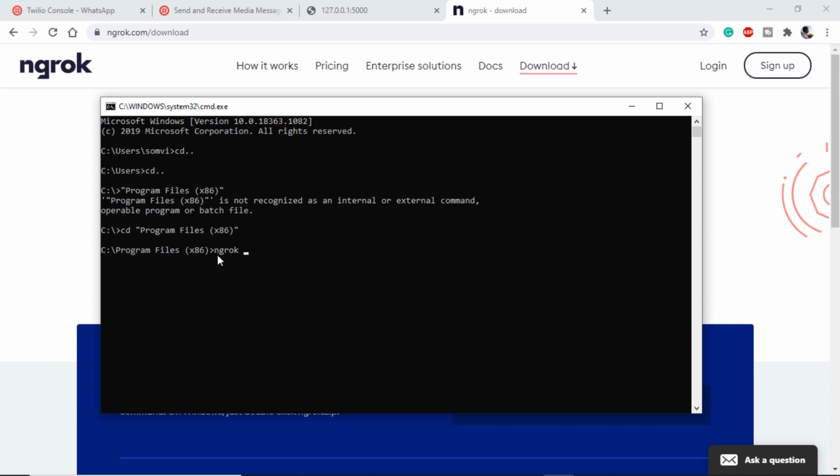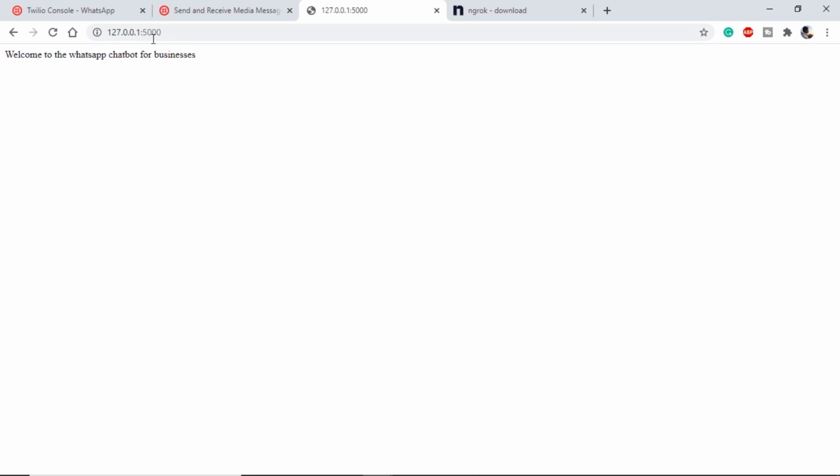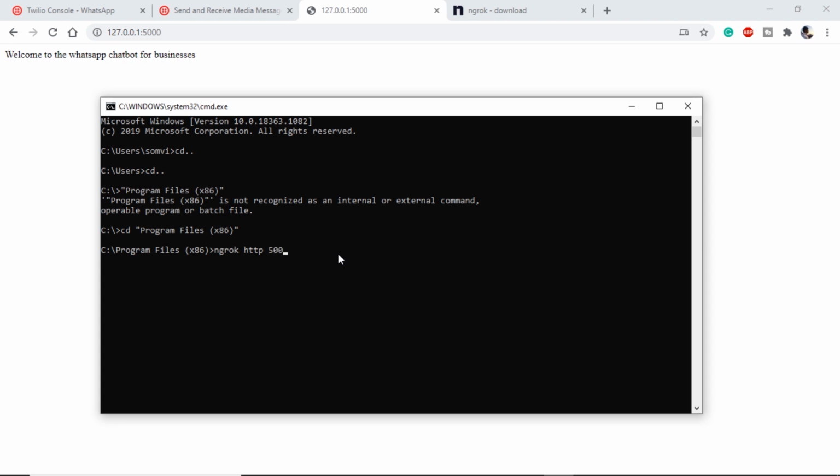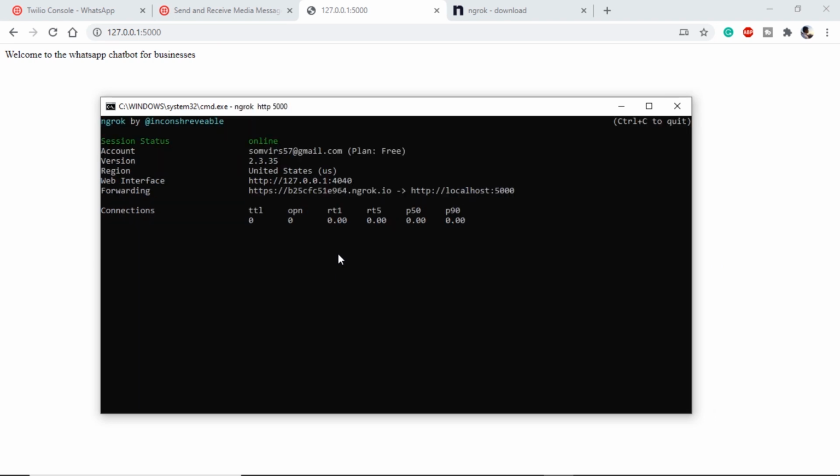If we type ngrok http and our port number. Our port number is basically where our web application, the Flask web application, is running. If we see here, our port number is 5000. So let's use ngrok http 5000. It will forward our port that is running on the local machine to an online web application, and we can use this to test our chatbot.